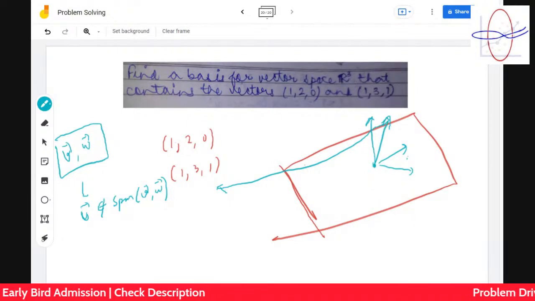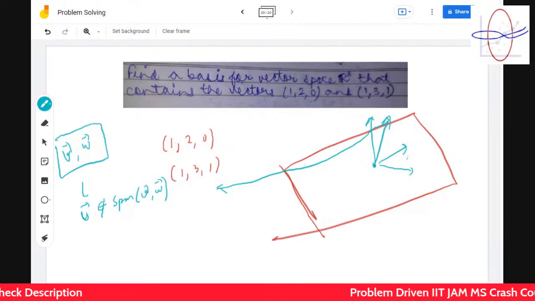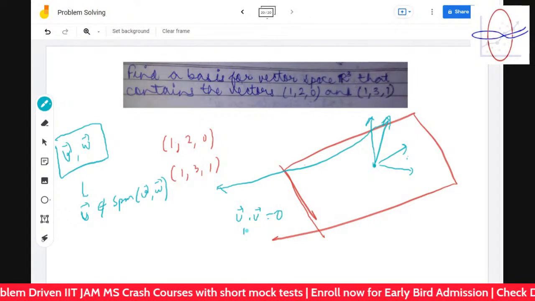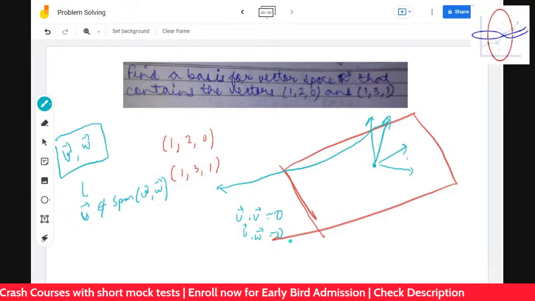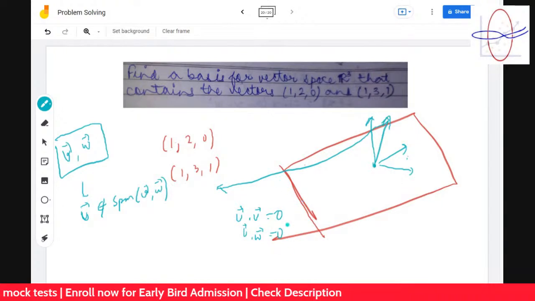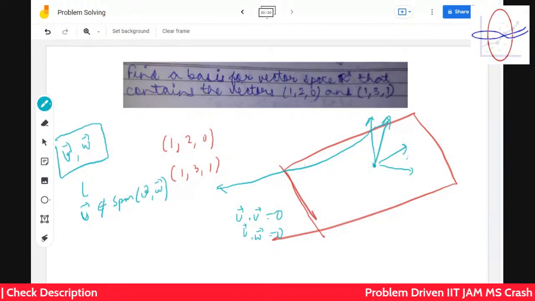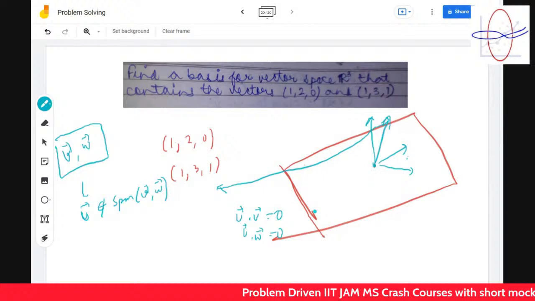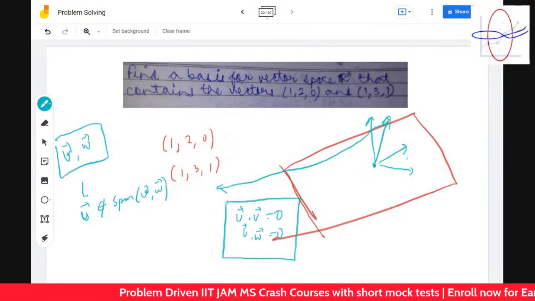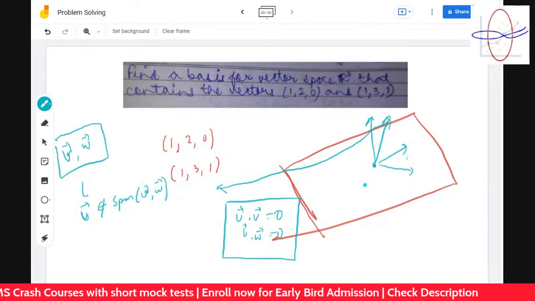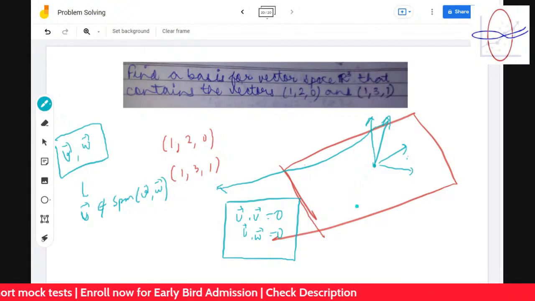Tell me, it's a very easy problem. So let's find a vector which is perpendicular to both the vectors. So u dot v is 0 and u dot w is 0, right? Dot product is 0, that means they are perpendicular. So that is all. We have to solve these two equations and find a solution to them. How do you find a special solution? Very easy. Just put 0, 0, 0 everywhere and delete variables.